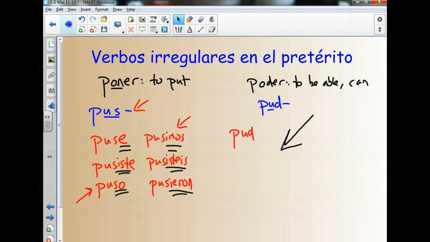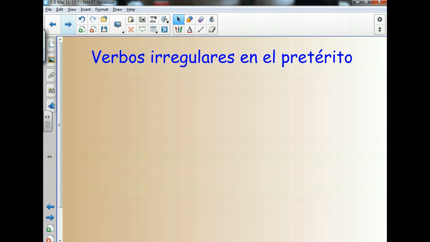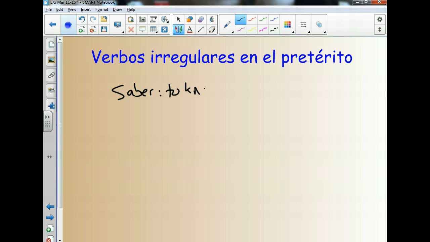El próximo verbo es el verbo saber. Right? And the verb saber is an interesting one that we need to actually talk a little bit about. We know saber as meaning to know. In the present tense, when you say yo sé la respuesta, means I know the answer. He knows how to dance. Él sabe bailar. So this is a verb that's pretty straightforward in the present tense.